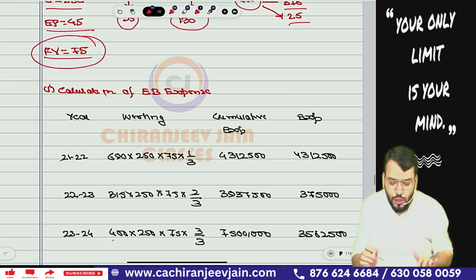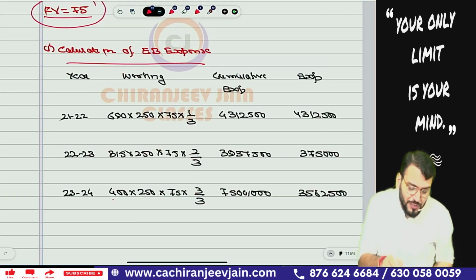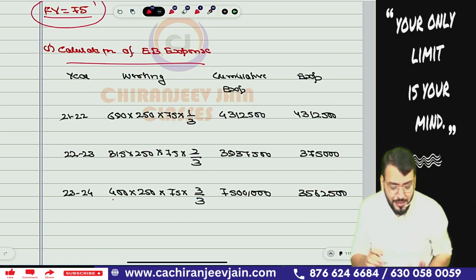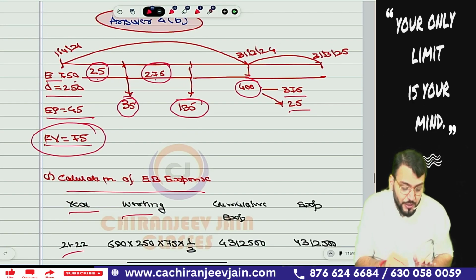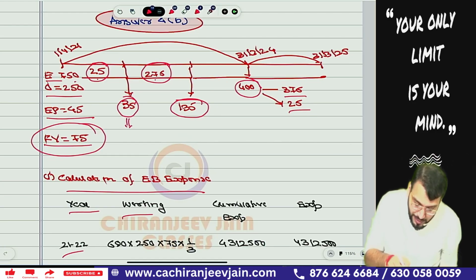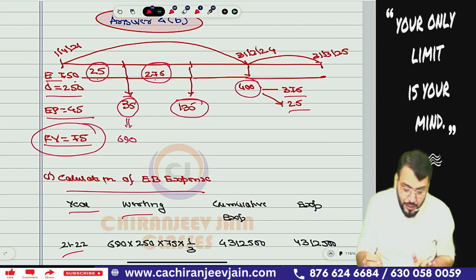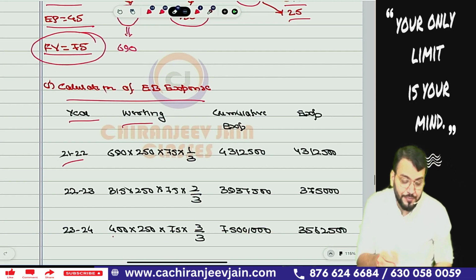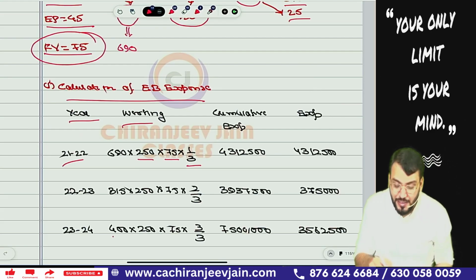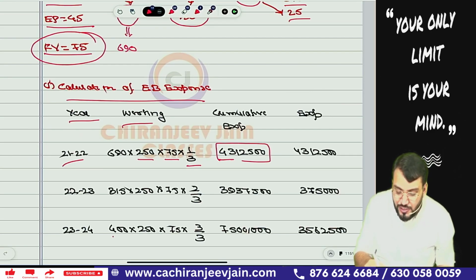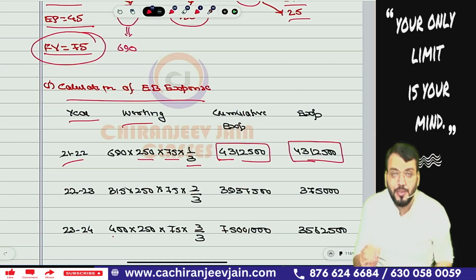For that, we need to do one working note. You can see this favorite working note, it is simple. Here the first year working will be: 750 minus 25 minus 35, which comes to 690 employees. Based on 690 employees into 250 options into 75 into 1 by 3, that becomes the cumulative expense of the first year, and that is the expense of the first year, which means 43,12,500.